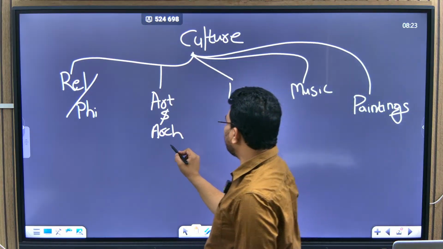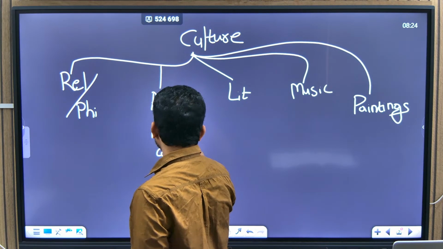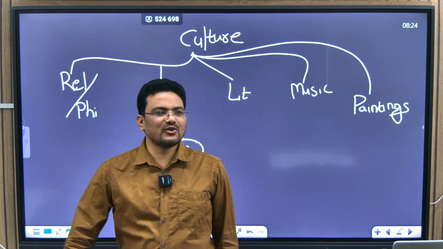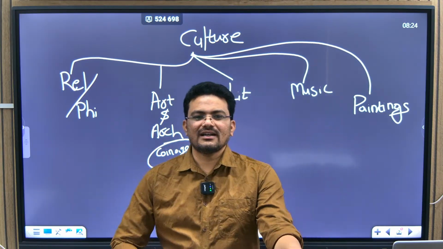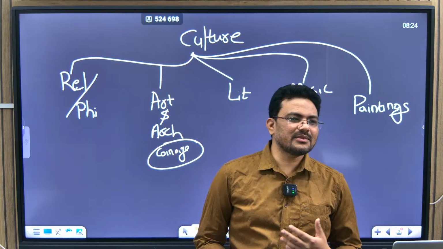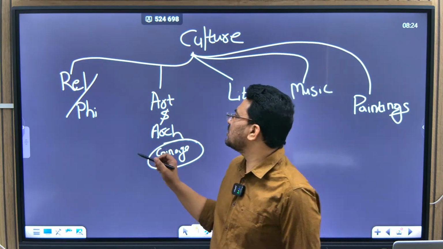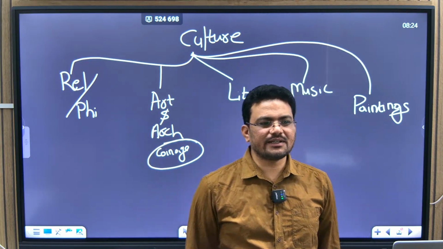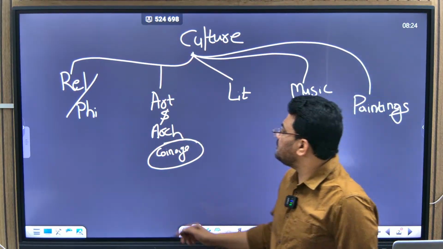Yeah, so that comes under art and architecture only. Yeah, the food habits, all that can be written. But from the exam perspective, they are of little lesser importance. That's why in the books they have given these things only. So these aspects we will cover, and that will be done for the medieval India. Okay.